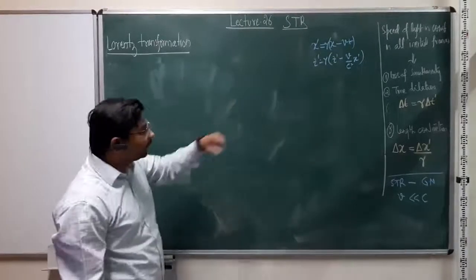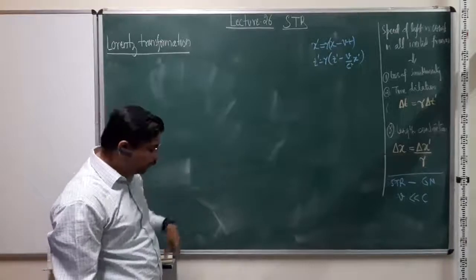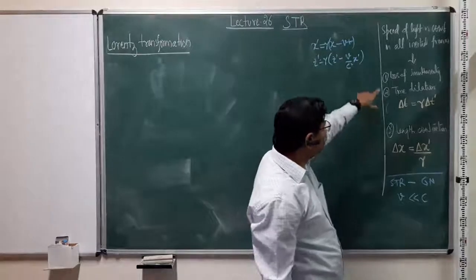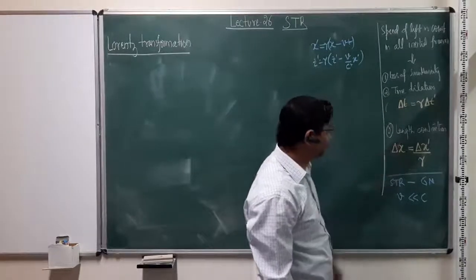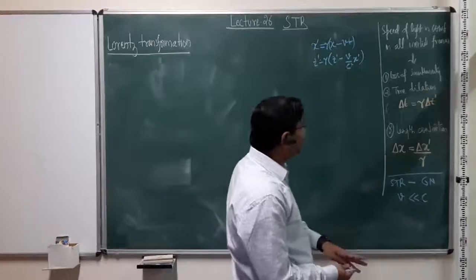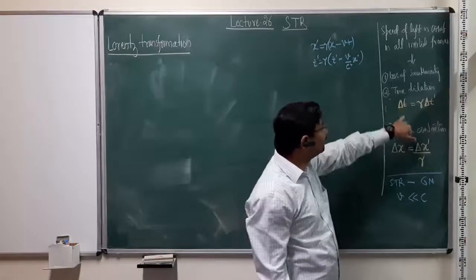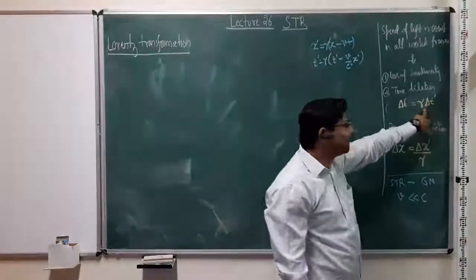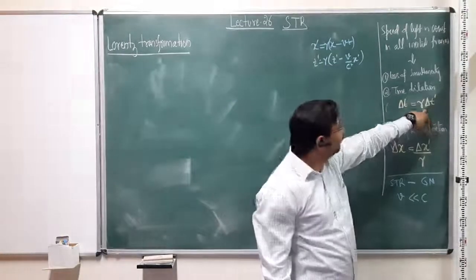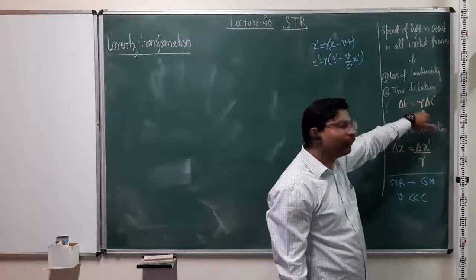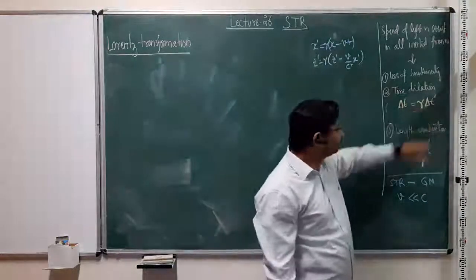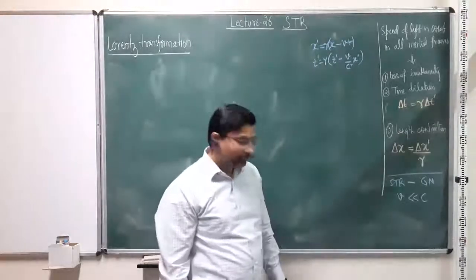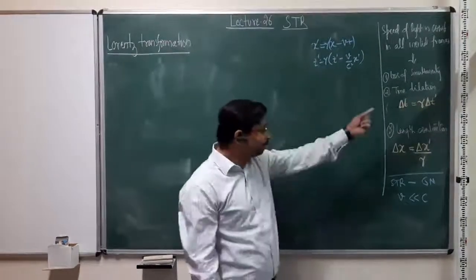Okay. Now, before going on further, let us discuss one important aspect which will also come from these transformation equations. But right now, I'll discuss it from the point of view of time dilation and length contraction. In those thought experiments, at least for time dilation, we measured the time interval delta t from frame S, where the event is happening in frame S prime at the same location, and we found that time appears to go slower. We measure a larger time interval, larger by a factor of gamma.